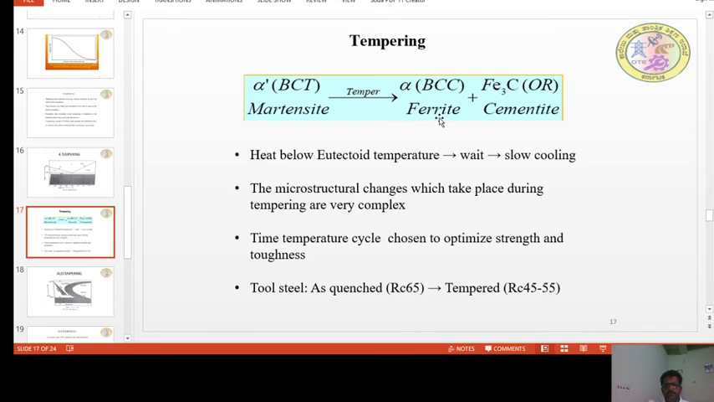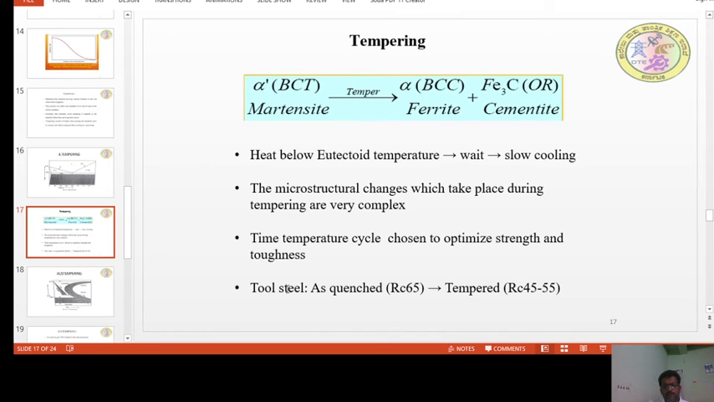to some extent. Heat below eutectoid temperature, wait, and slow cooling. The microstructure changes which take place during the tempering are very complex. The time-temperature cycle is chosen to optimize the strength and toughness. So these are the procedures, what happens during the hardening.